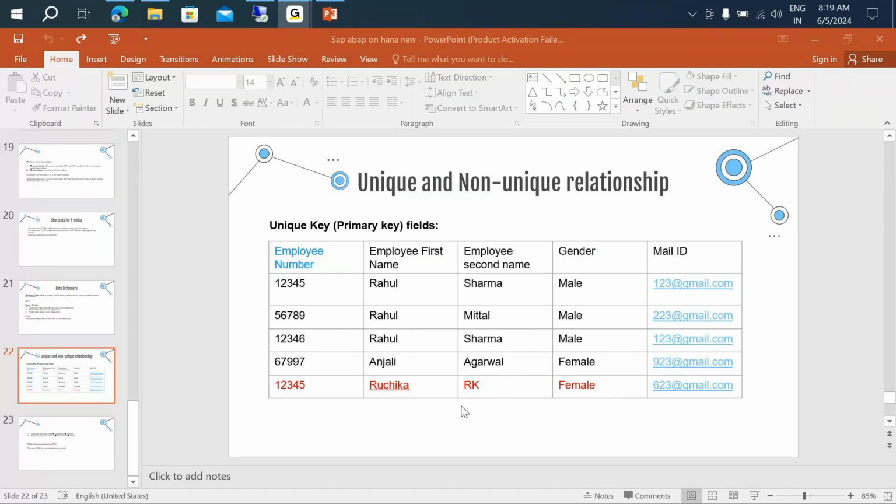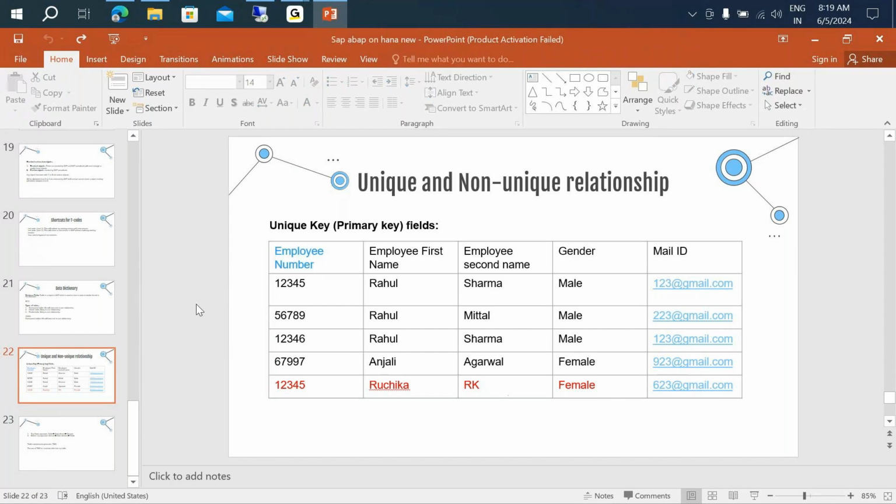If you're having any doubts, please do not hesitate to ask, because understanding the unique non-unique relationship is very important when we create any table. Because if we don't understand this concept, then you will not know which field to make unique and which to make non-unique. In this employee table, the reason I made the employee number unique is that there could be employees with the same name, or the same gender, but there will not be any employee with the same employee number. Every employee number will be different. So that is the reason this is a key field here.